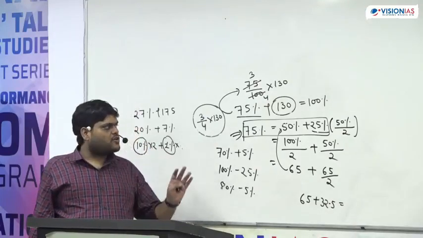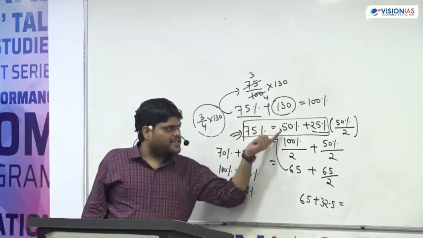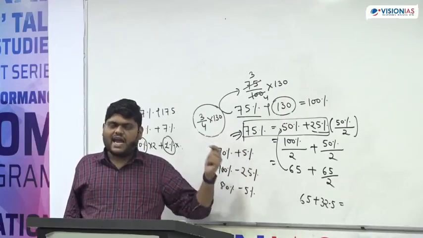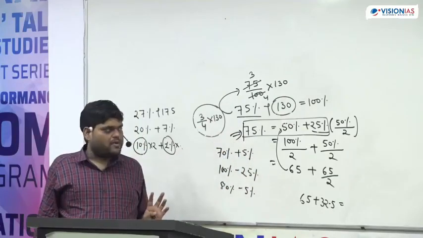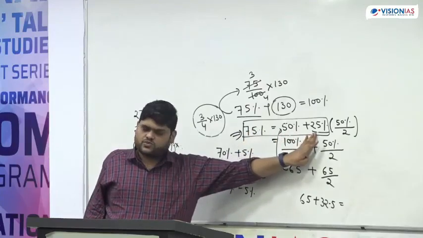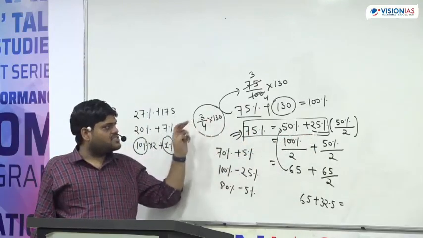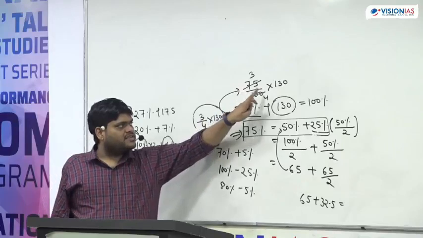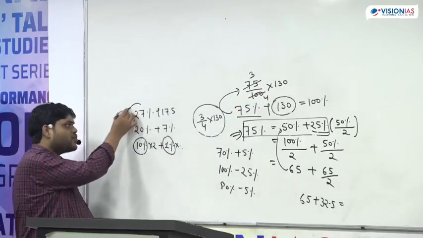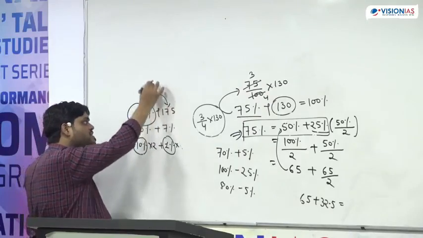So it's not required to do it by the shortest way only. You can solve by this way or this way. Any way you can solve the problem. So for 75%, one way is 50% plus 25%. Another way is simply 75 upon 100 multiplied by 130. You can solve it. Similarly, 27% of 175.